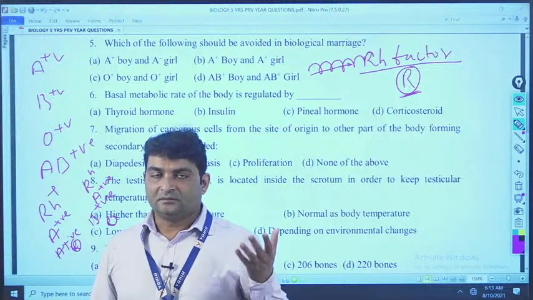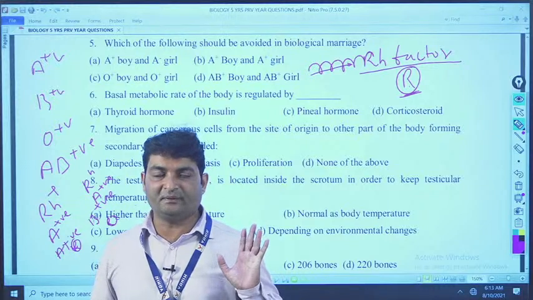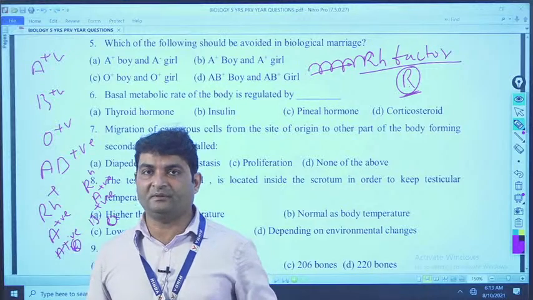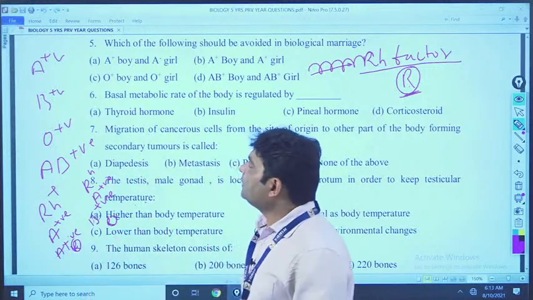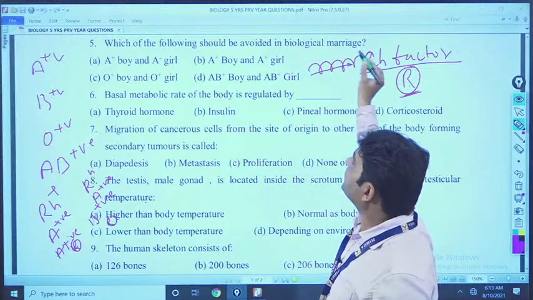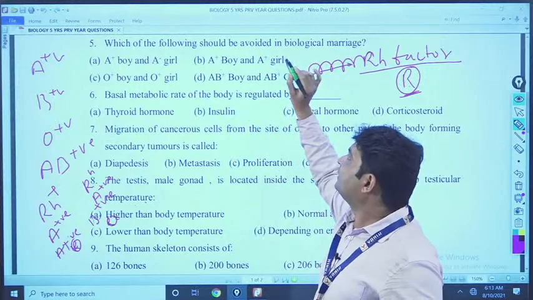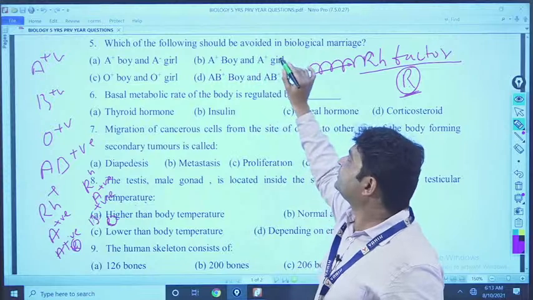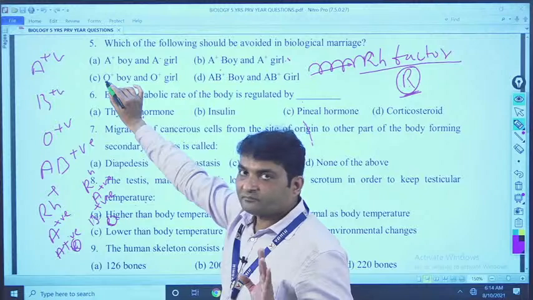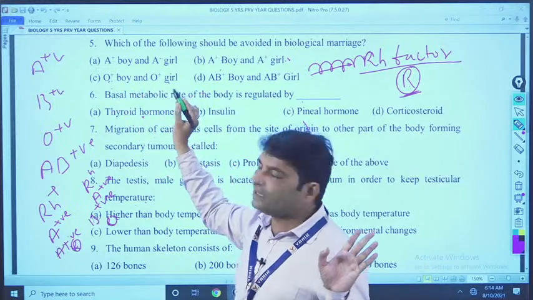That means Rh positive means A positive, B positive, AB positive, O positive, whatever may be, and Rh negative means A negative, B negative, O negative or AB negative, whatever may be. Okay. So, now come to question number 5. Which of the following should be avoided in the biological marriage? Now, you say positive girl, positive boy, positive boy, positive girl. It can be possible. O positive boy and O positive girl both contain R gene, nothing will happen.